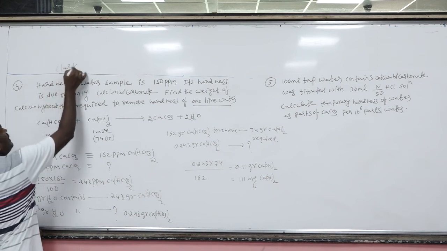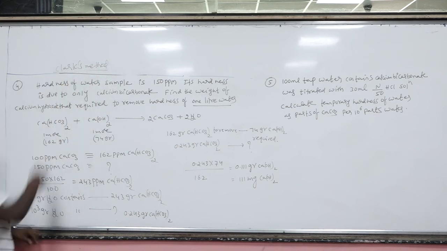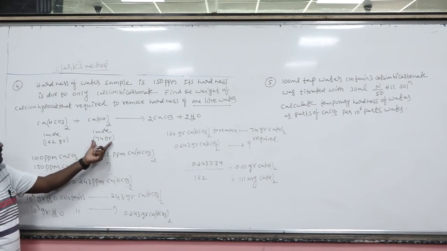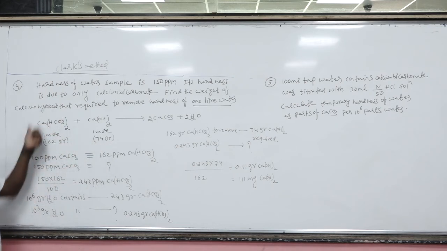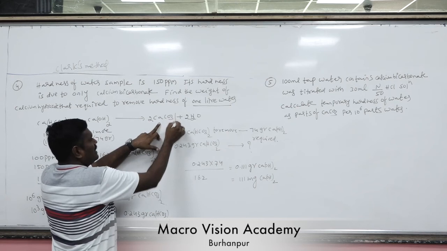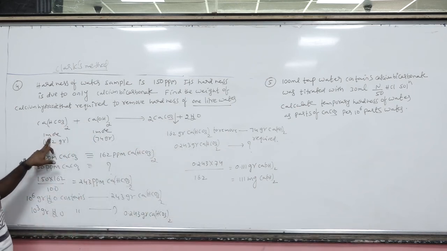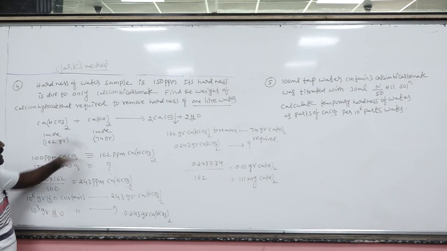Which method? Clark's method. There is a chapter, Hydrogen, in the 11th NCERT part 2, where the removal of temporary hardness by using the Clark method is described, in which the required quantity of milk of lime, that is lime water, is added to the hard water so that the bicarbonates get precipitated into carbonates. Precipitated into what? Carbonates. Okay. To precipitate 1 mole of bicarbonate, 1 mole of milk of lime is required.